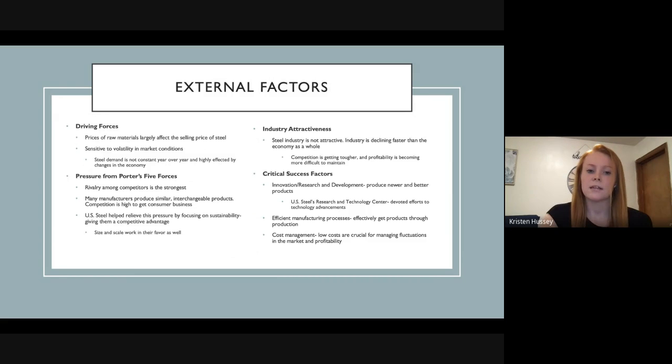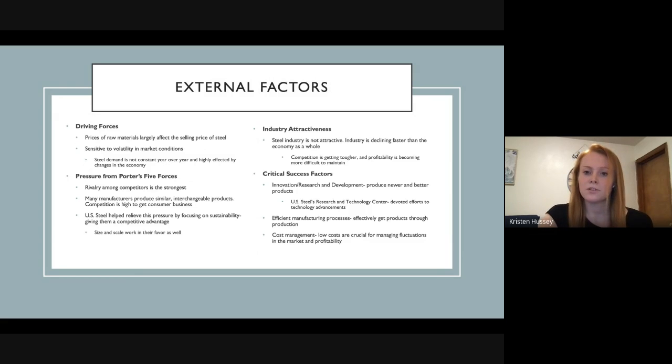One way US Steel has helped relieve this pressure is by focusing on sustainability. They have created green initiatives and sustainability goals that has given them a competitive advantage over their competitors who are not doing this. Another way US Steel has helped themselves is through the size and scale of their business. They are a very large steel manufacturer. They are not the largest, but because they are much larger than a lot of their competitors, they have been able to scale their production processes and their work, which has worked in their favor.